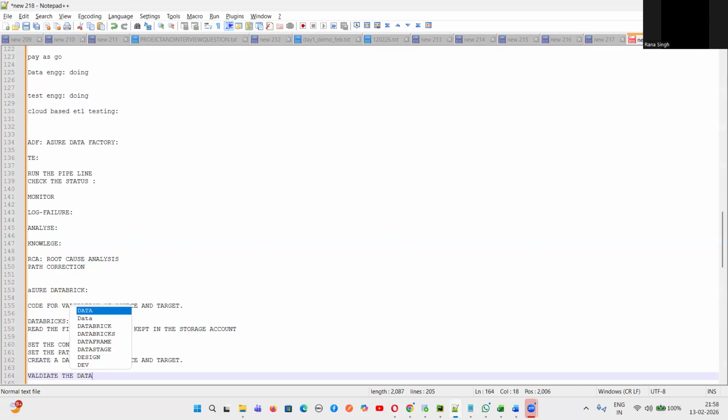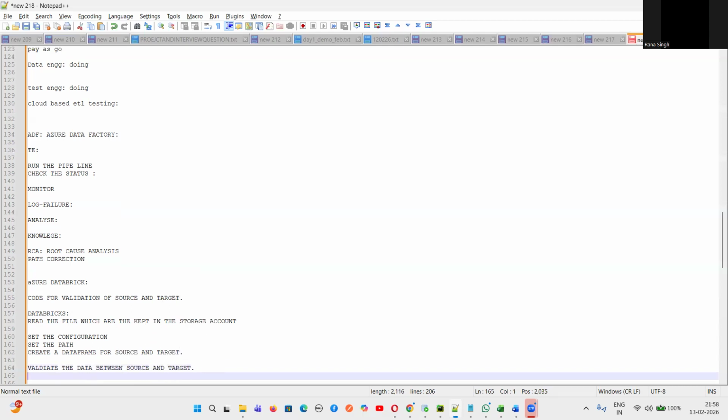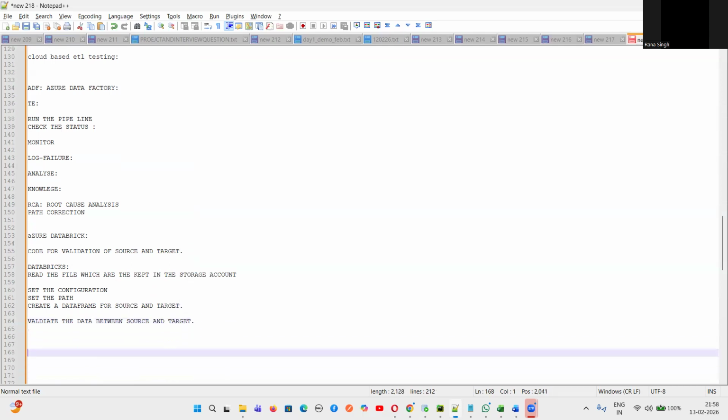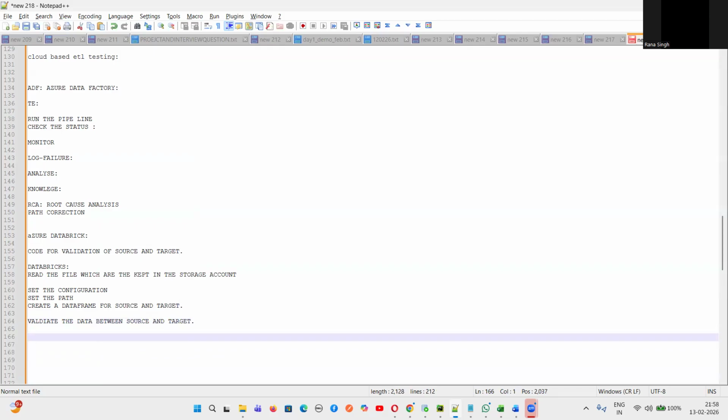Don't worry about the validation, guys. I'll give you more than 30 or 40 validations. So don't worry about it. We validate the data between source and target. This is one part of the validation we do in Databricks. This part you have to explain as a part of Databricks, and then as a part of ADF.